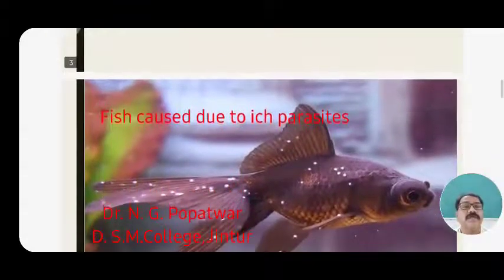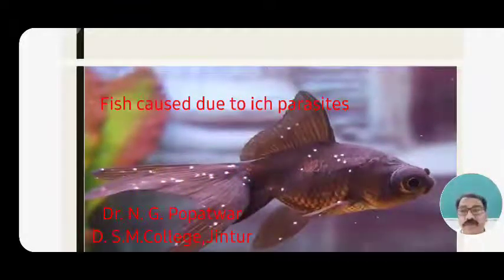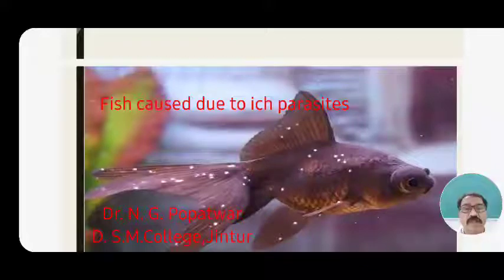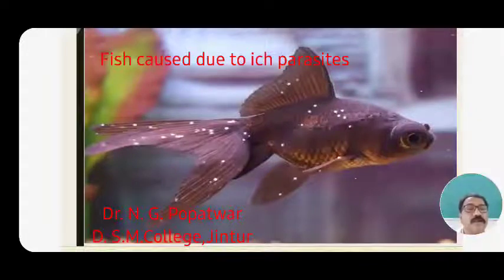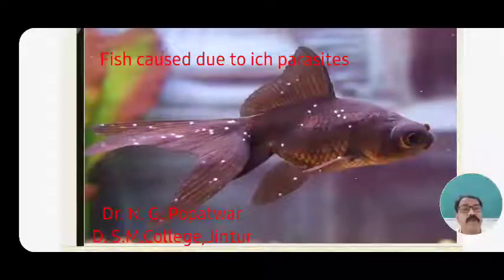See, this is a fish affected by the ich parasite, Ichthyophthirius multifiliis. This is a fighting fish, Betta splendens. On the whole body of this Betta splendens, pin-pointed white spots appear. These pin-pointed white spots are nothing but ich disease, or white spot disease, caused by Ichthyophthirius multifiliis.